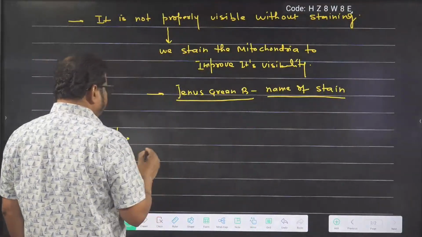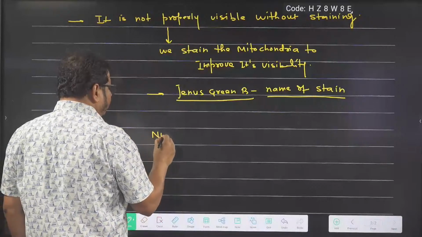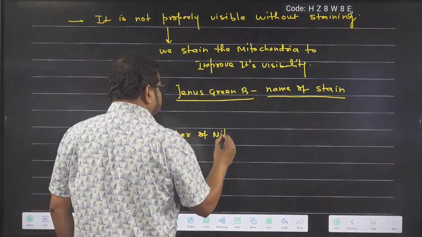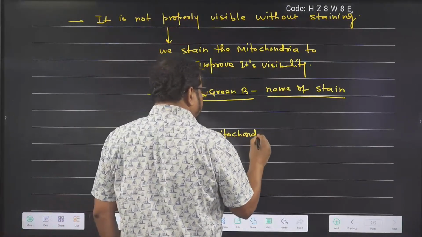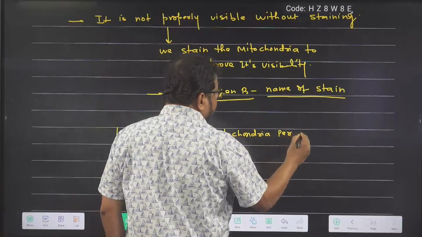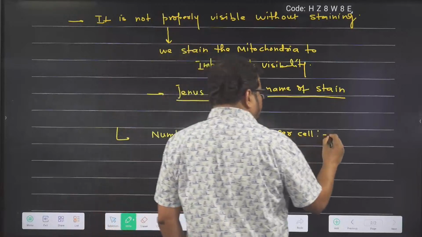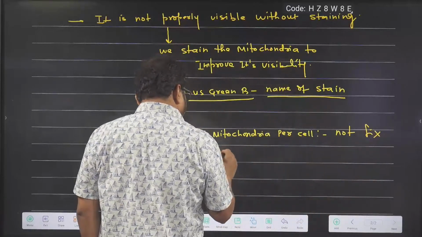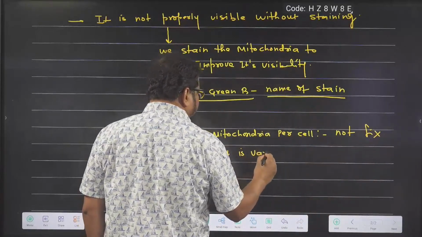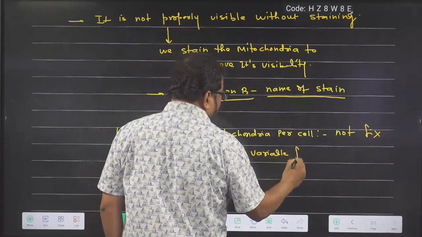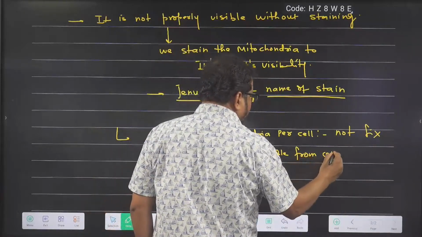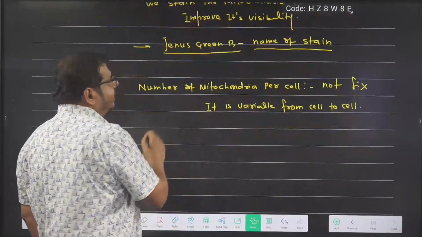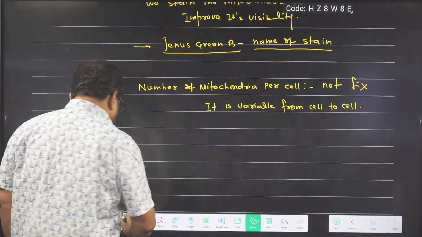Now we are going to talk about the number of mitochondria per cell. It is not fixed. It is variable from cell to cell. Now you can ask a question: in which cell is there more mitochondria, and in which cell is there less mitochondria?